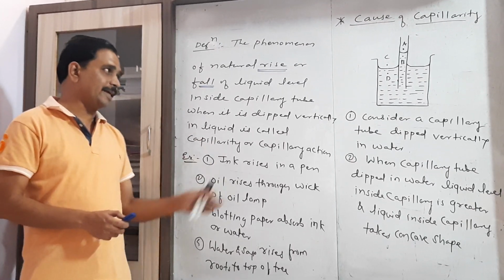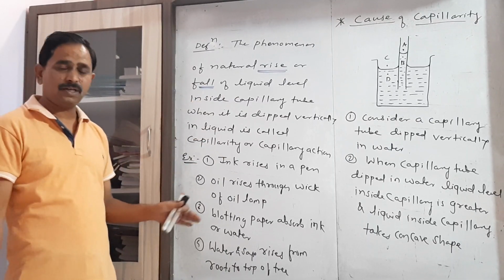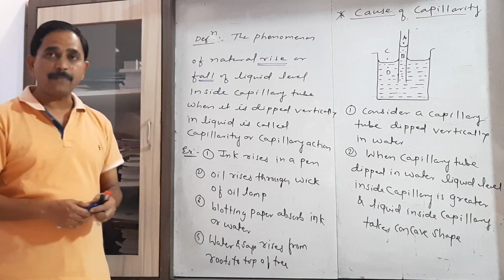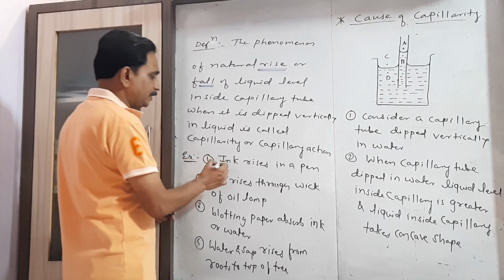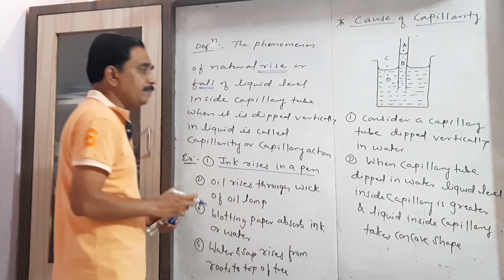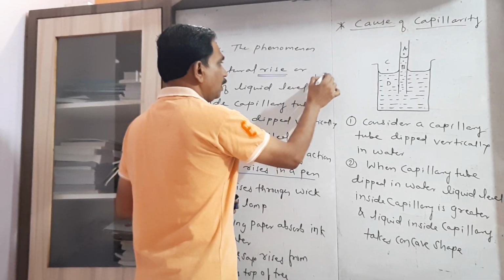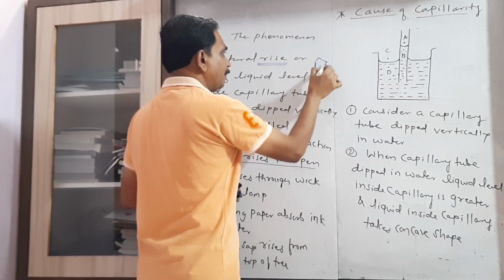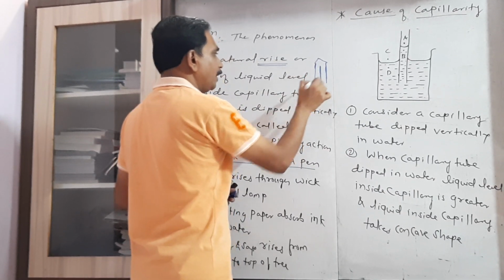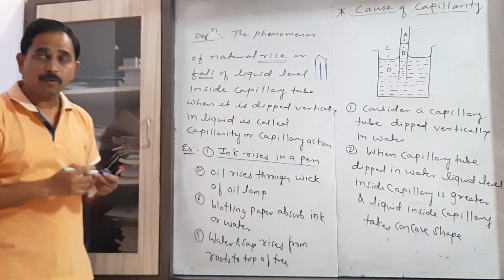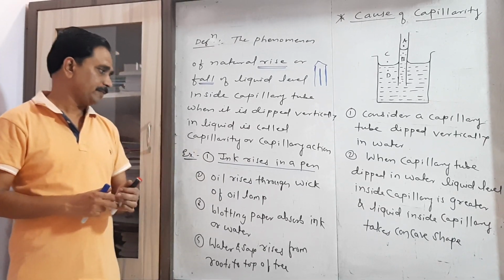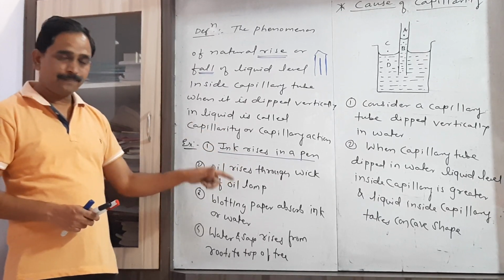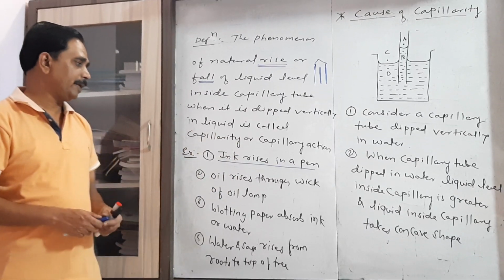So let us consider the examples. We use this capillary action in our daily life. When we write with the help of an ink pen, then the ink rises through the nib. There is a small gap in that nib. That small gap acts as a capillary tube. So through that small gap, ink rises. That is the example of capillary action.